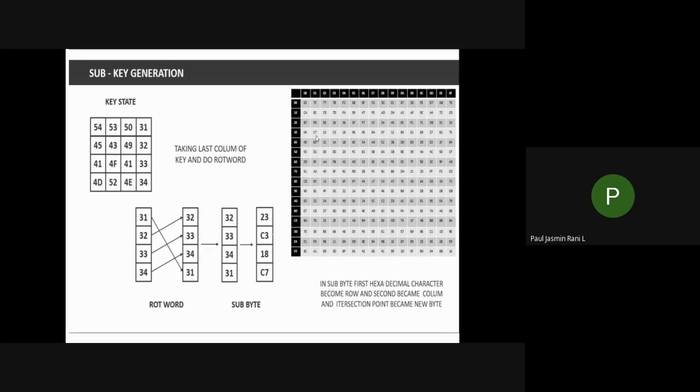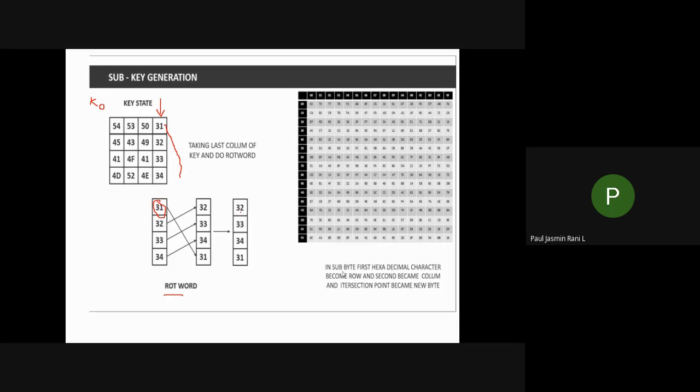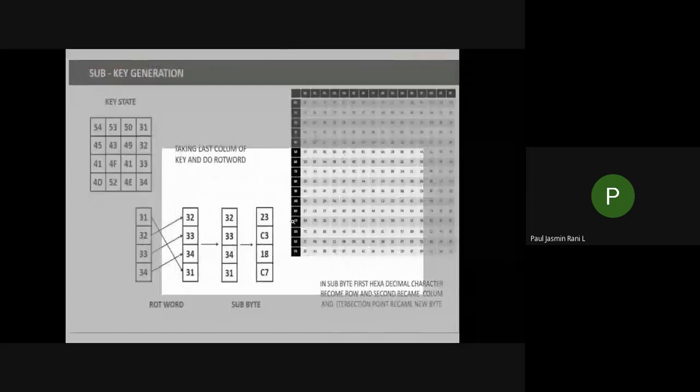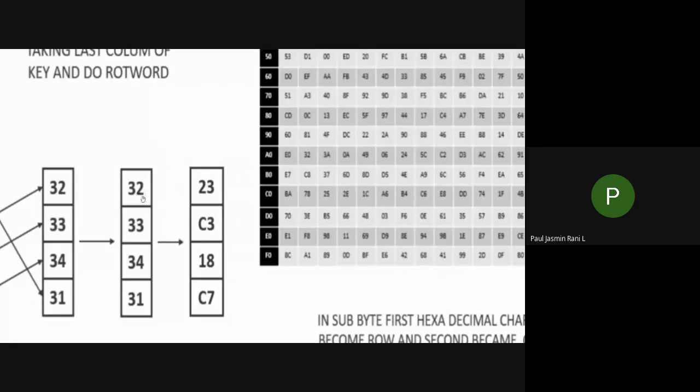Okay, so now you got your 32, isn't it? From your previous slide, you got these values 32, 33, 34, 31. From this, you have this tabular column. I will zoom this tabular column. What is the value? This 32, isn't it? From this 32, you have to see the tabular column.